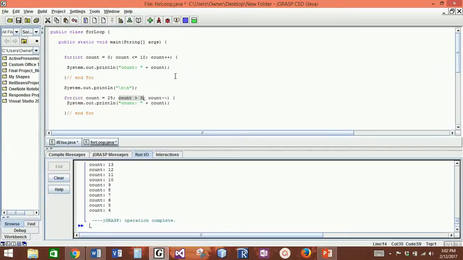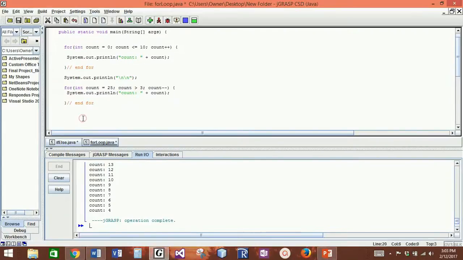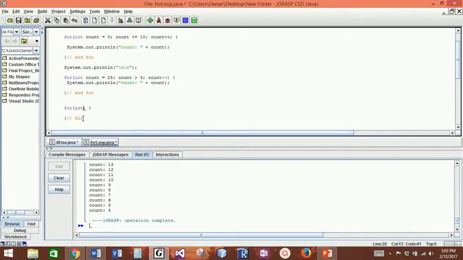So you see that I can count up, I can count down, I can count up by more than just 1. If I use the plus or the minus, that changes my counter variable by 1, but I can count by more than just 1. So let's do one more, and let's see if we can count by something besides just 1. So I'm going to build the standard format of a for loop. Inside of here, I'm going to create my count variable. I'm going to set it equal to some beginning value of 6.